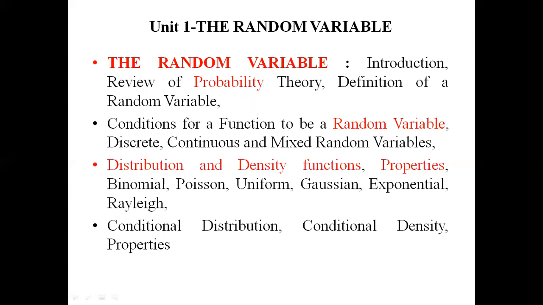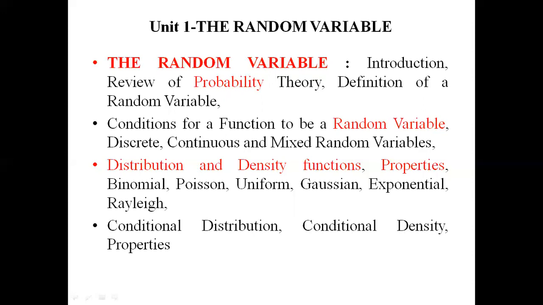Coming to the syllabus, in the first unit, we define probability, the definition of a random variable, probability theory, and conditions for a function to be a random variable. We are going to discuss discrete, continuous and mixed random variables.